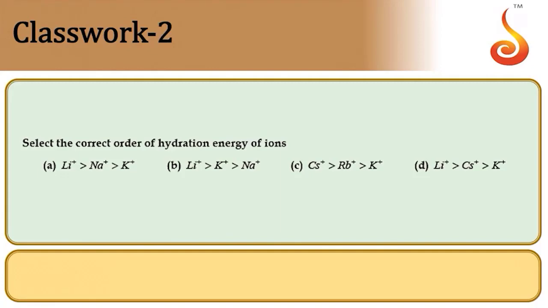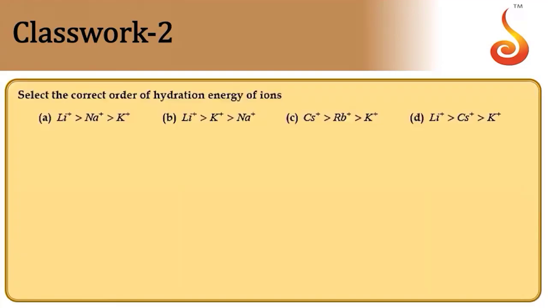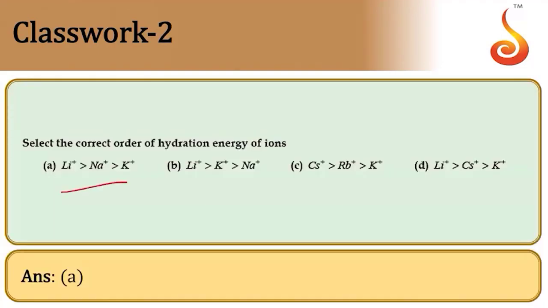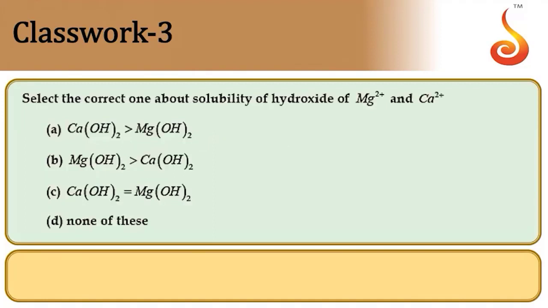Select the correct order of hydration energy of the ions. Hydration energy decreases down the group because hydration energy depends on charge density. Down the group, charge density decreases and therefore hydration energy decreases. Let us take options one by one. So lithium, sodium, potassium. Definitely lithium will have the highest because of greater charge density. Then sodium, then potassium. So answer A itself is the answer here. Lithium, sodium, potassium, the order of hydration enthalpies.